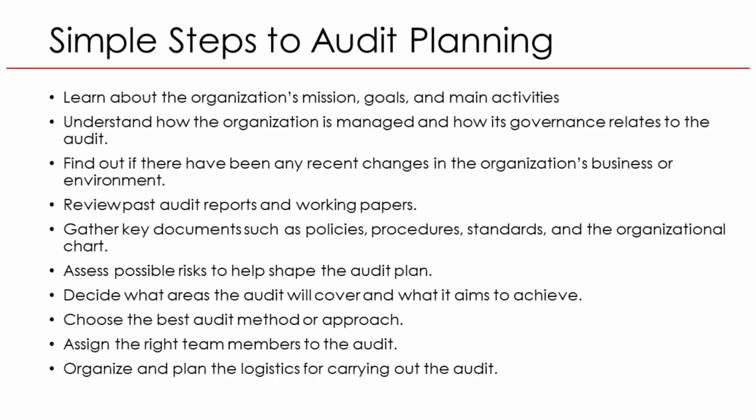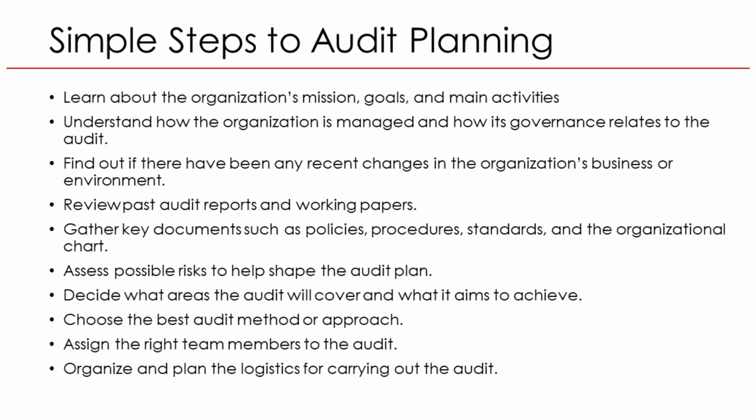When planning an IS audit, the goal is to understand the organization, identify risks, and design an effective audit approach. First, you start by learning about the organization, its mission, goals, and major activities. For example, if you're auditing a bank, you need to know its digital banking processes, security controls, and data protection practices. Next, understand the governance structure: who makes decisions, who approves policies, and how IT fits into overall business management. This helps you know who to engage and how accountability works.